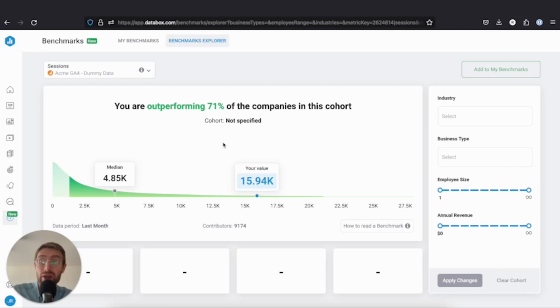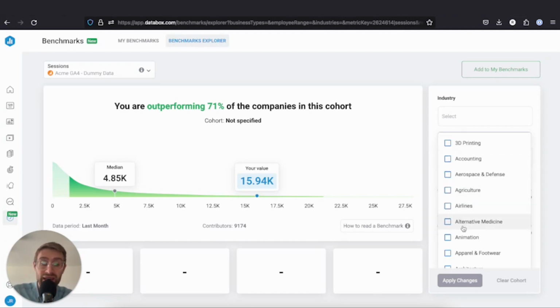The average gets roughly 4.8 thousand sessions every month. The data period is for the month. And you can see how many contributors it pulled data from to get a rough idea of how many it's surveying. So in this case, out of 9,000 companies, the median gets 4.8 thousand sessions a month. We are doing quite well at 15.9 thousand sessions a month. And so you can see where you're placed along this. Now, this is just for 9,000 companies, right? But maybe we want to compare ourselves to B2B or to SaaS or something like that.